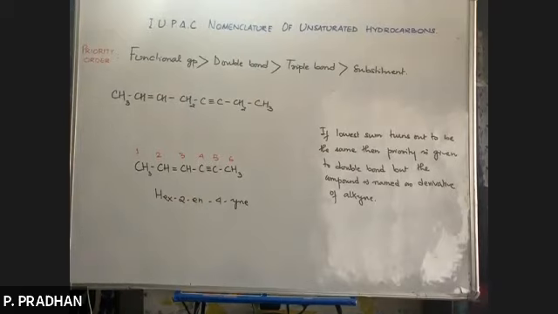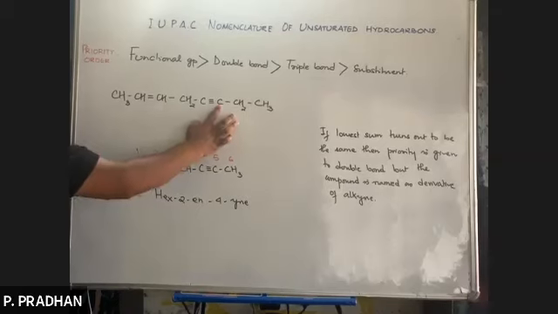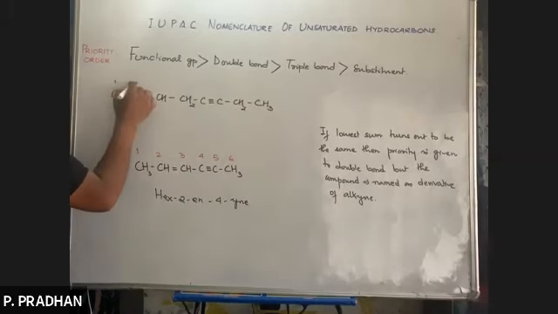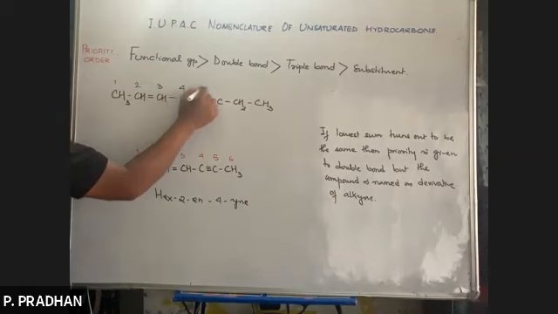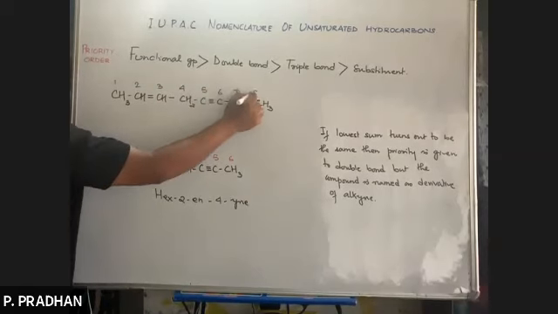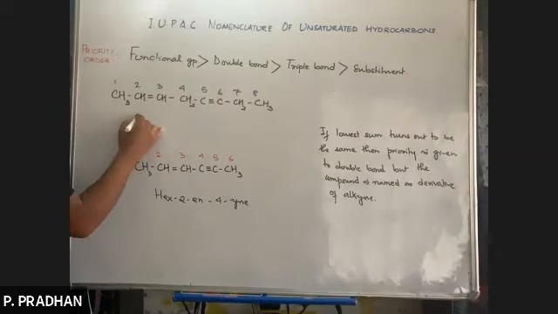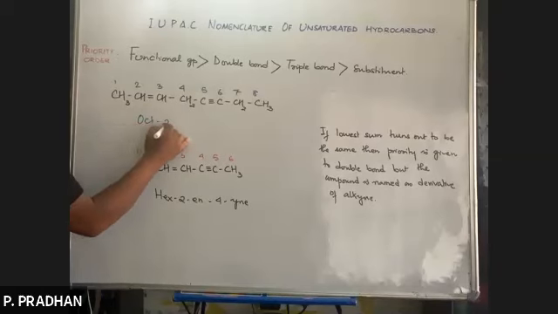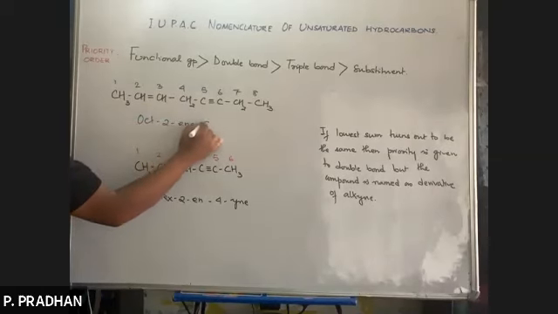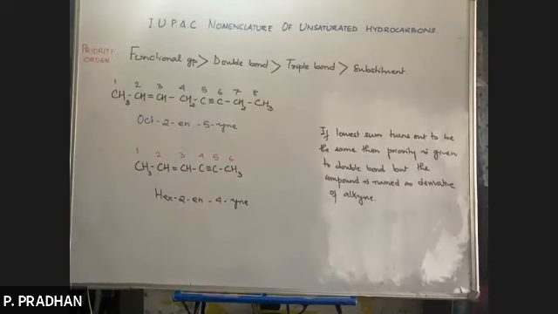Right side से करोगे तो 3 से start होगा. Yes, very good. 1, 2, 3, 4, 5, 6, 7, 8. So what is the name? Oct-2-en-5-yne. E काट दो. Oct-2-en-5-yne. Okay, this is the IUPAC name.